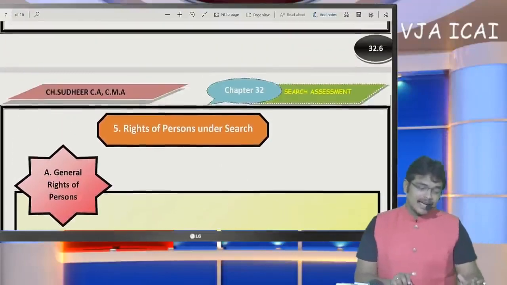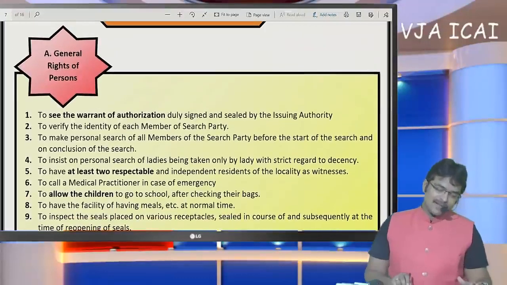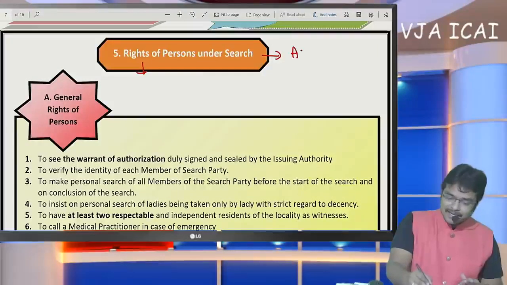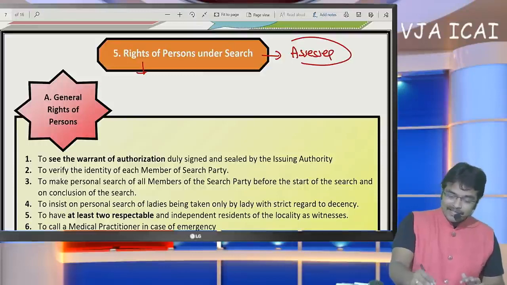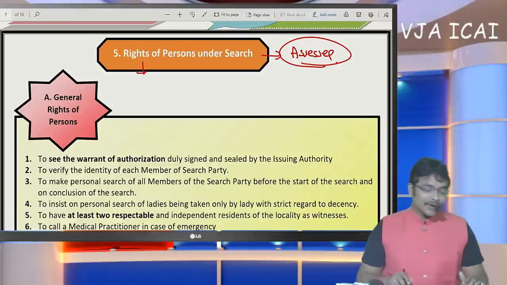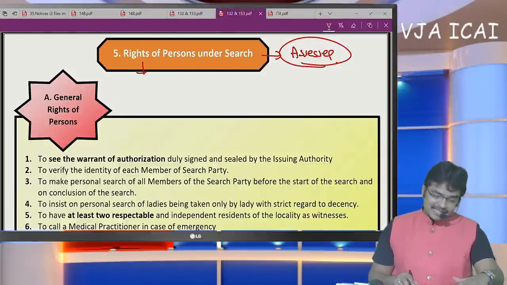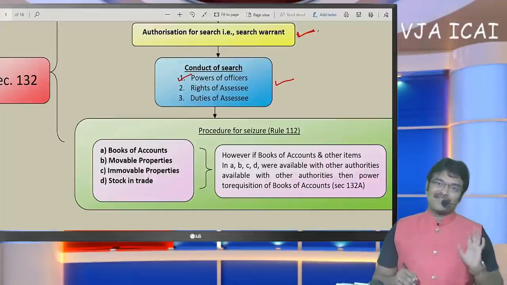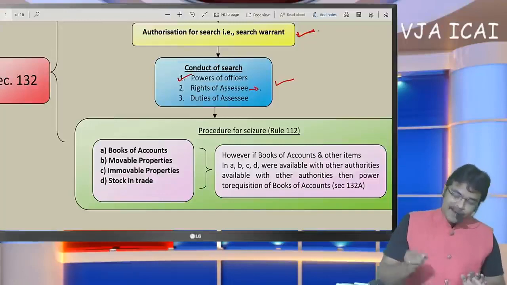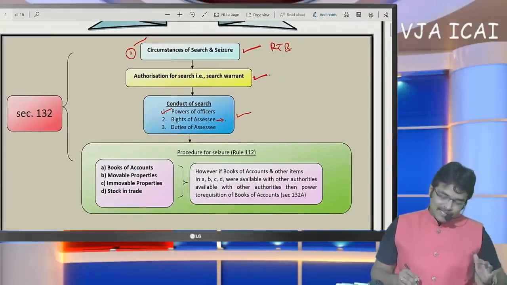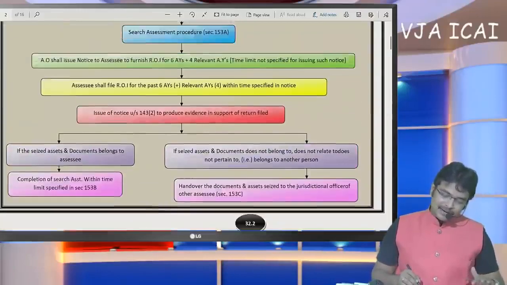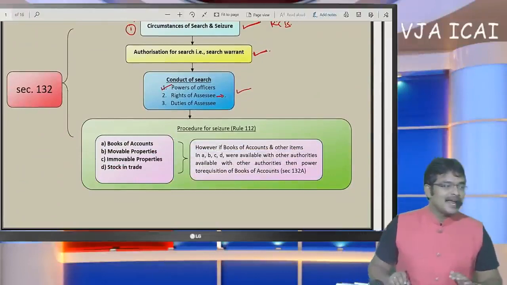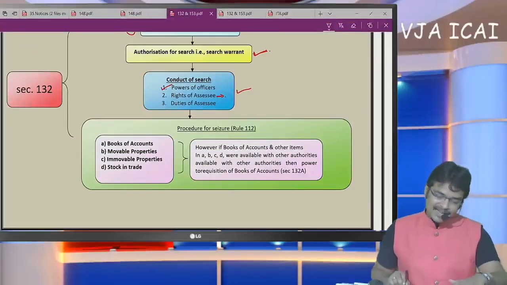Next thing here is rights of the person under search. What do you mean by the term right? Here, right of the person under search, that means as of now we have discussed powers of the officer, but now I am going to discuss the rights of the SSE. Sir, if you refer here, I have completed this point, powers of the officer. Now I am entering into this point, rights of the SSE. The procedure relating to search I have divided into 3 pages. In these 3 pages, I have completed powers of the officer. Now let me enter rights of the SSE.